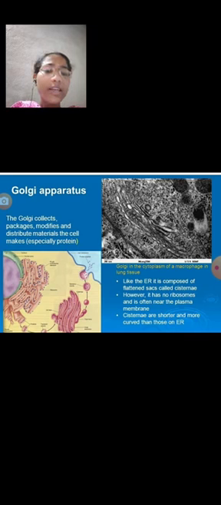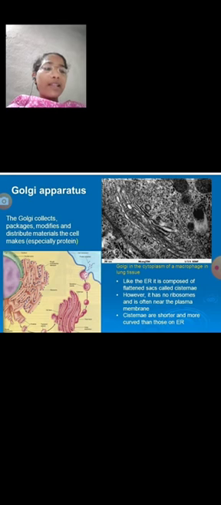And the third one is vesicles, small drop-like structures. These are small drop-like structures of about 40 angstroms in diameter, and they are closely associated with the periphery of the cisternae.